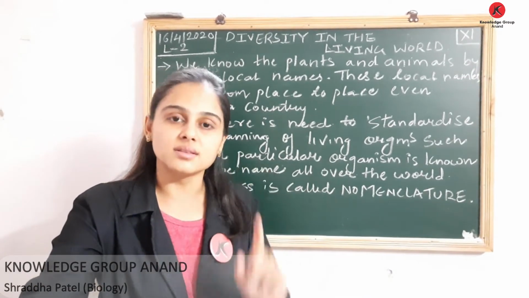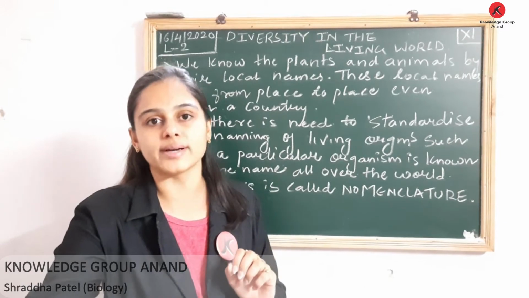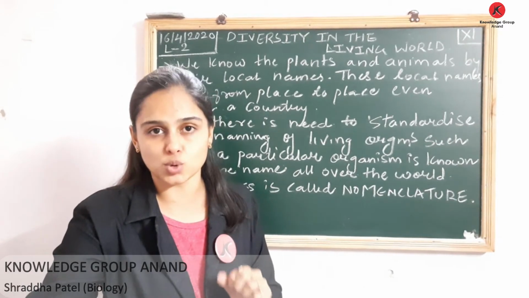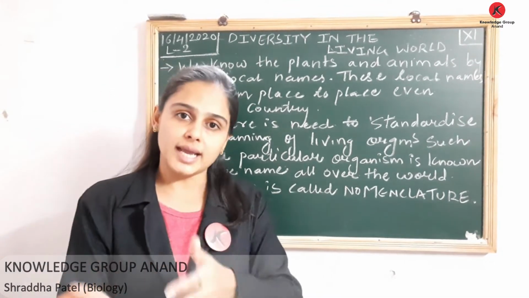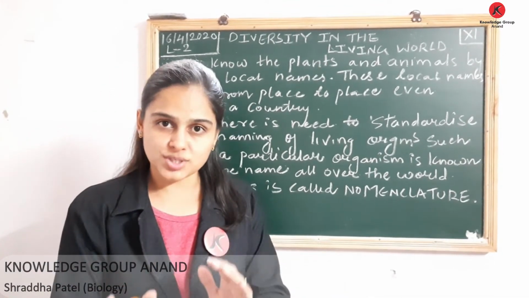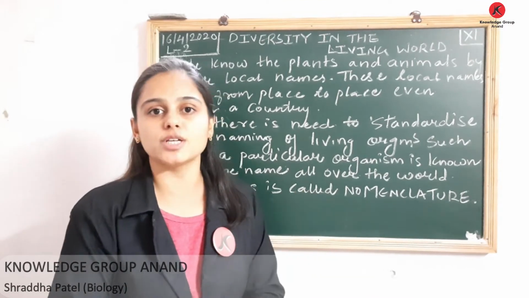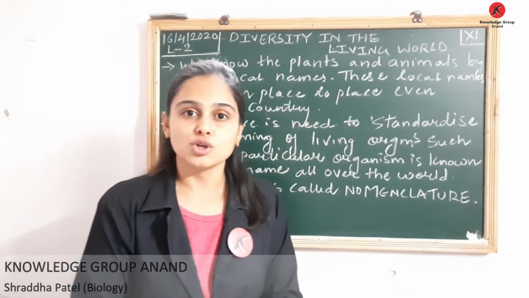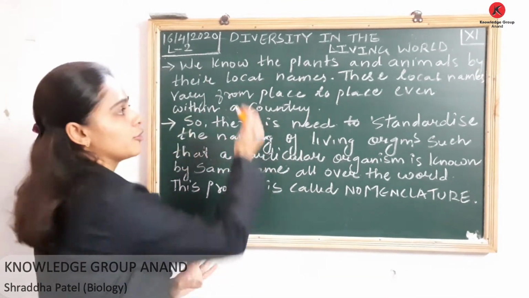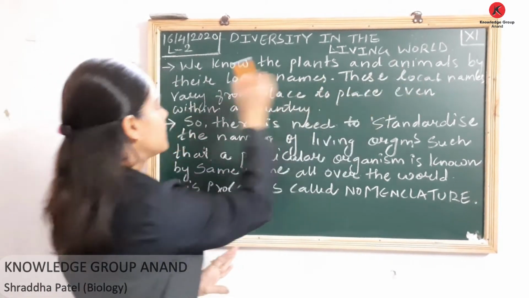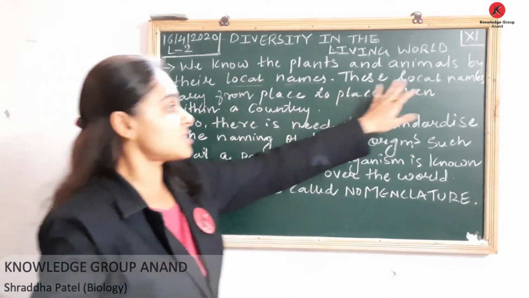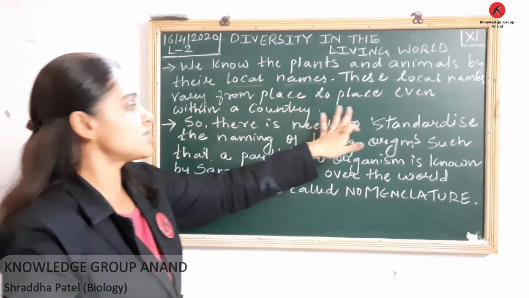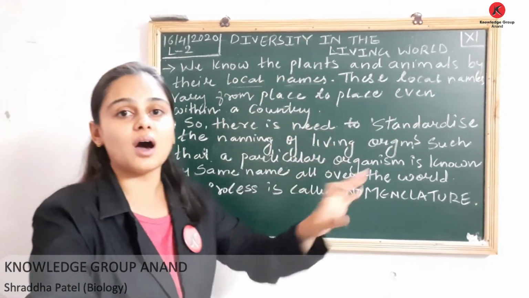And this process is called nomenclature. What is this process called? Nomenclature. Simple as that. The process of giving a name to an organism is called nomenclature. So let's look at what we have written here. We know plants and animals by their local name. This local name varies from place to place, even within a country.